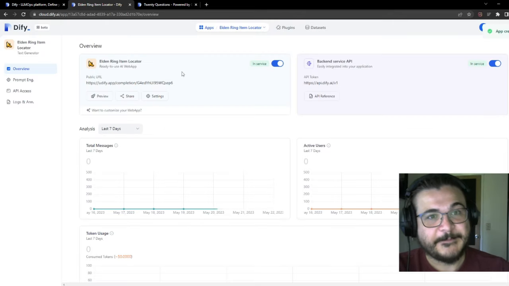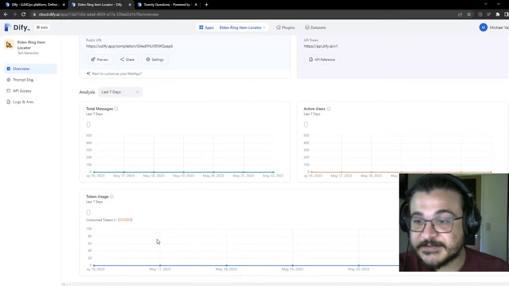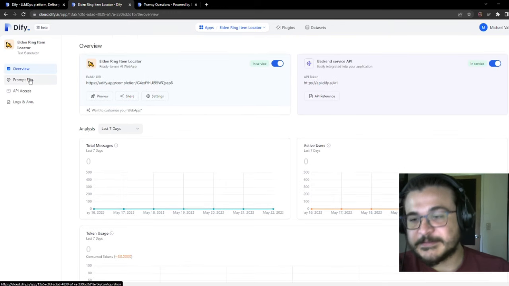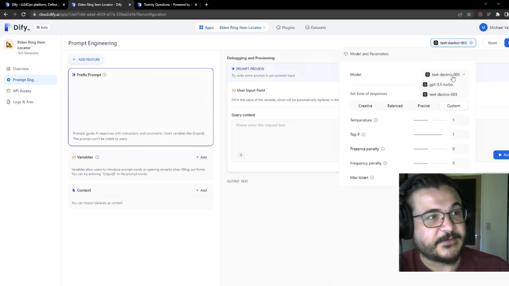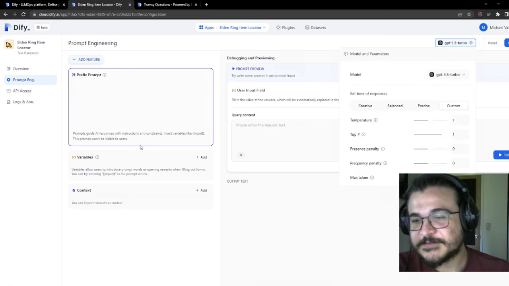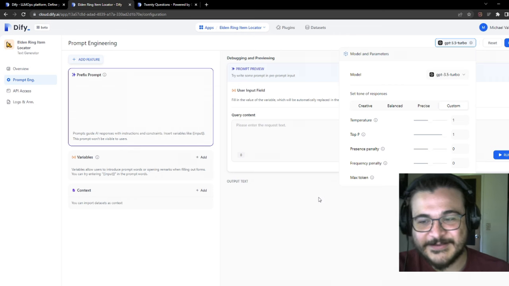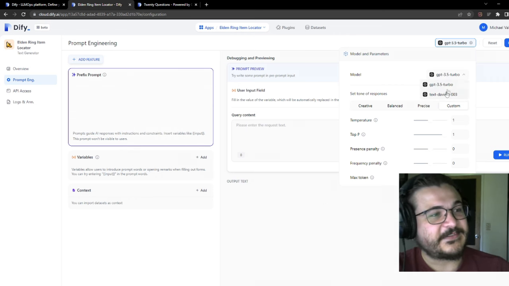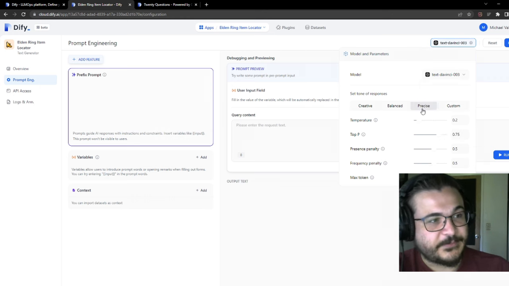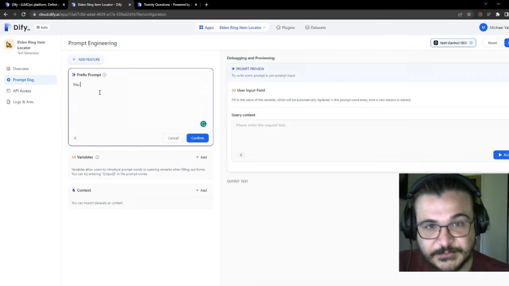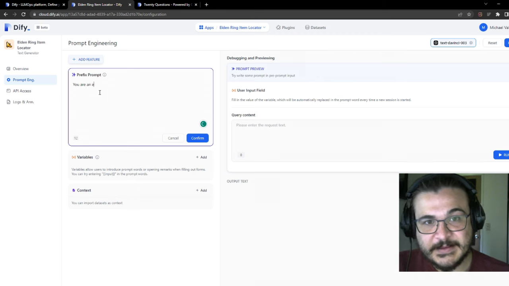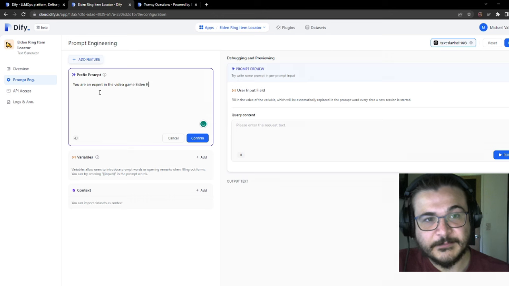So we do a text generator app, and as you can see, it looks almost exactly the same as the chatbot one that I made. The difference is mostly the model. So prompt engineering, as you can see, we're using Dify 003. I should remind you this is in beta, and a lot of these issues are probably going to be sorted out pretty quickly, especially after I show them in this video. But just keep that in mind. Use Dify. Dify's a good model anyway. So let's make this precise as well. And let's do the prefix prompt. And the prefix prompt is: you are an expert in the video game Elden Ring.